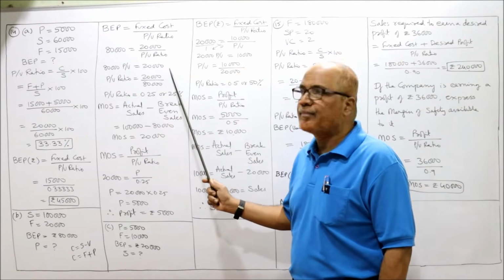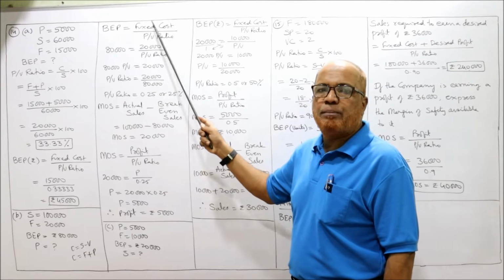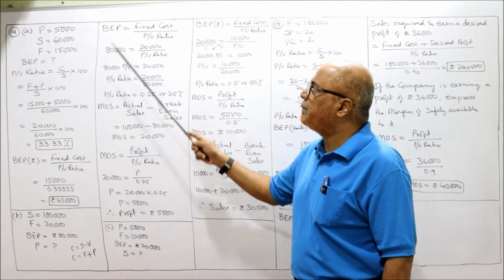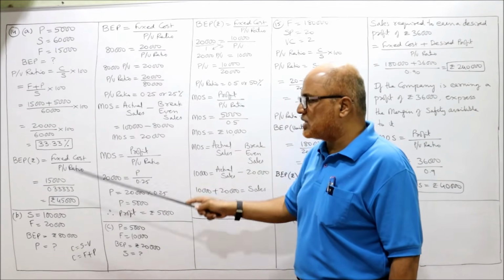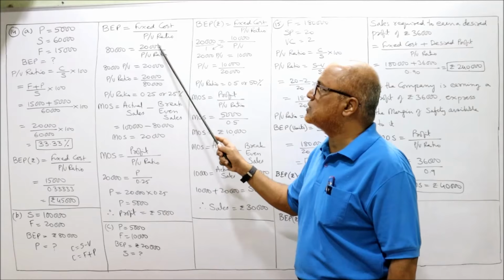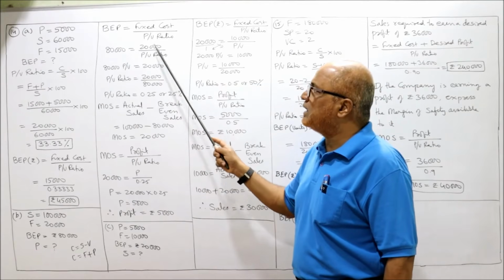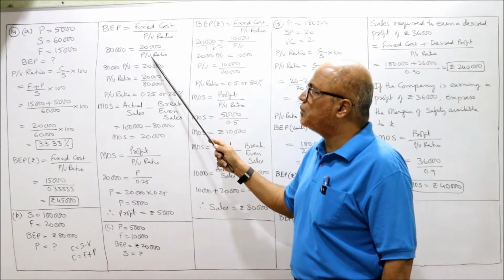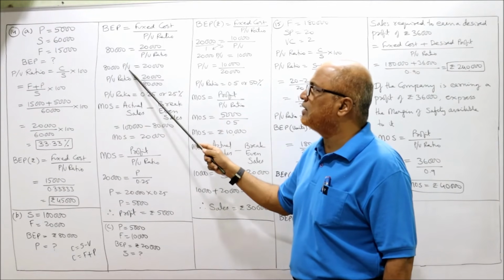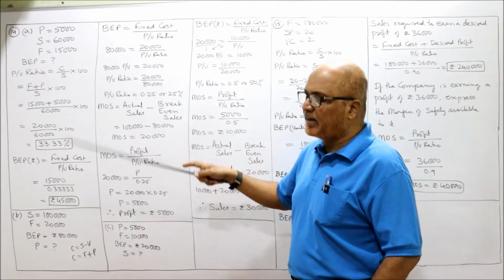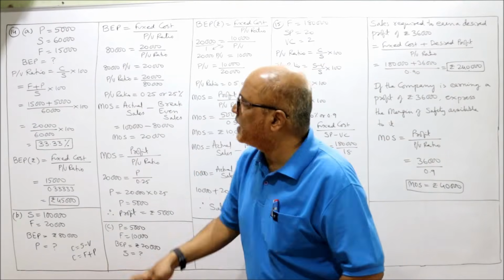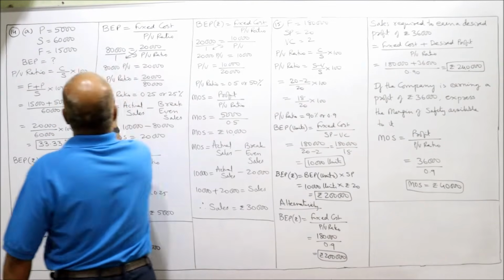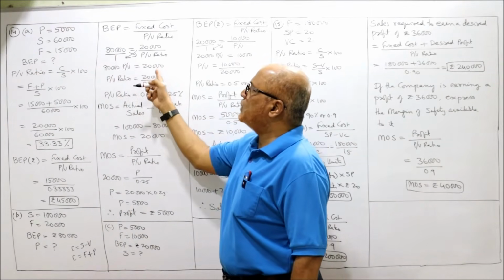Here you can see, first BEP. The formula for BEP is fixed cost by PV ratio. BEP is given in the problem as 80,000, and fixed cost is 20,000. So 80,000 equals 20,000 divided by PV ratio. Now cross multiply: 80,000 into PV ratio is 80,000 PV, and 20,000 into 1 is 20,000.